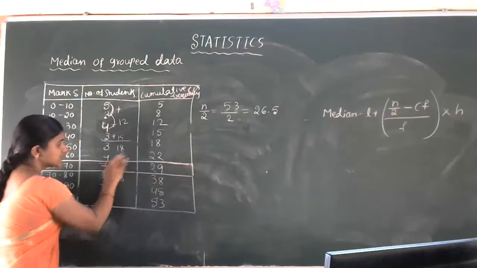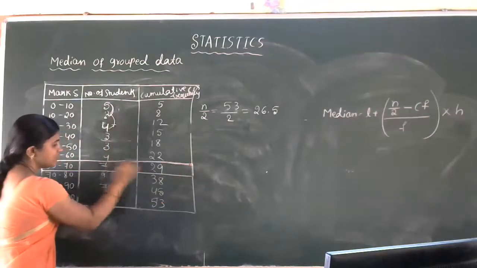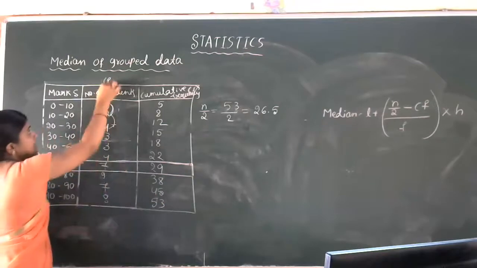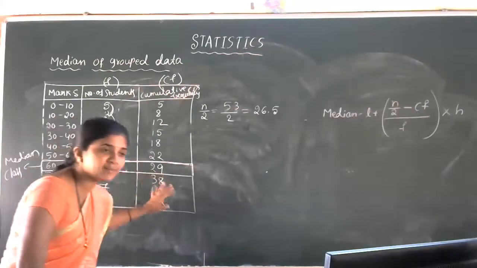Okay. I'll erase this one addition part. I don't want this data. I just need the frequency. This is the frequency column and this is the CF column. Okay. This is frequency and this is CF. Got the idea how to decide the median class?